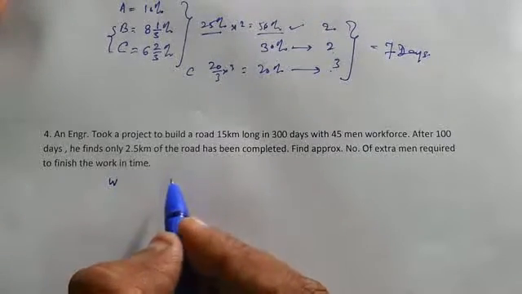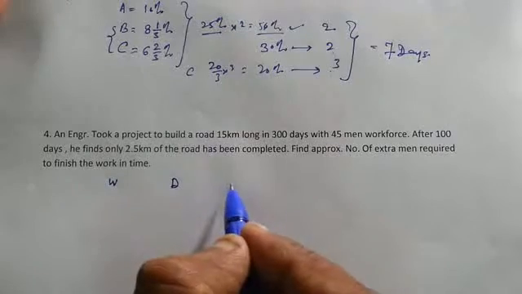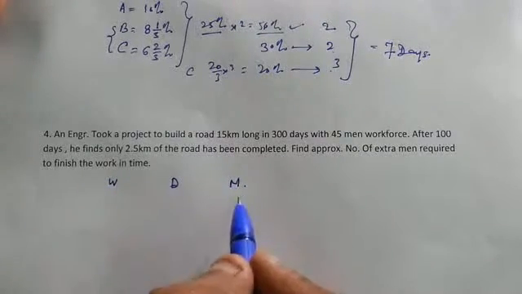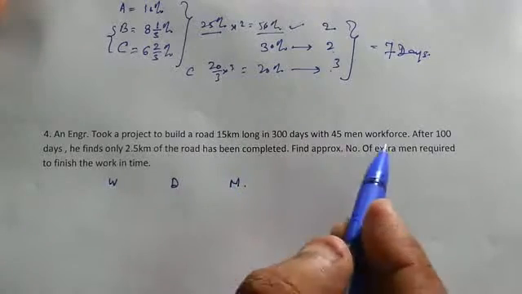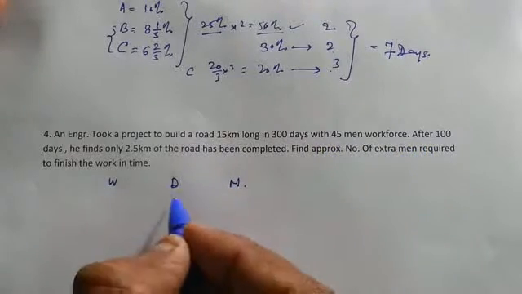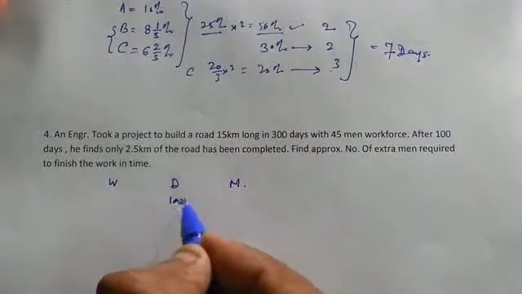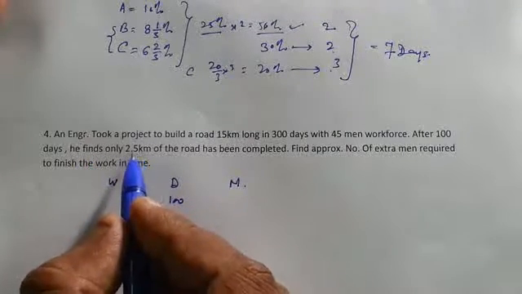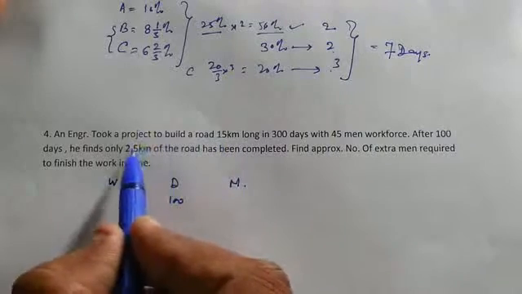We are having another parameter as days, and we have to find men. So we are having another parameter, men. So work, days, men. We can see from this place that after 100 days, only 2.5 km of the road has been completed. It was supposed to be 15 kilometers, but only 2.5 has been done.